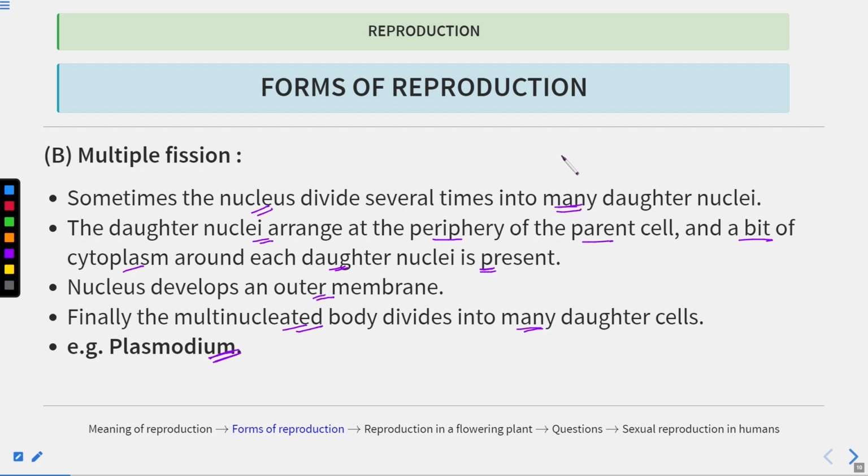So here, first again there is a nuclear division, which means karyokinesis. Karyokinesis means nuclear division.